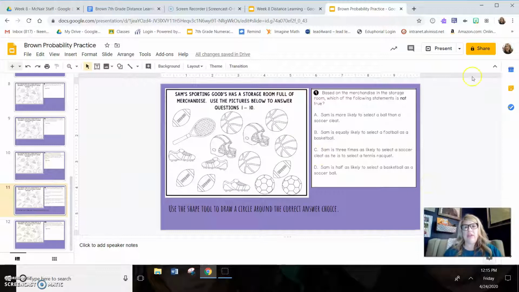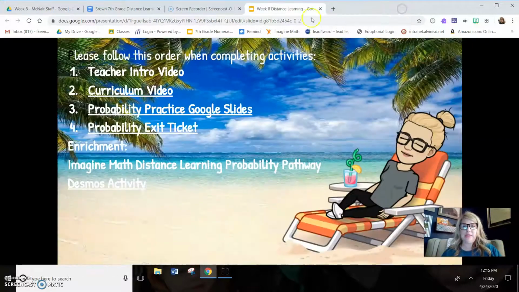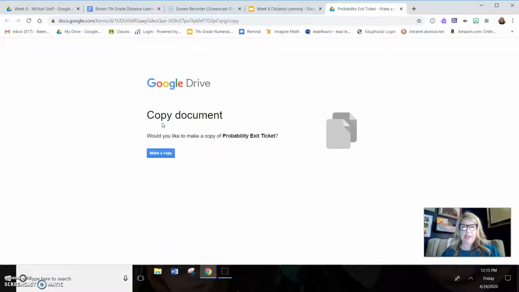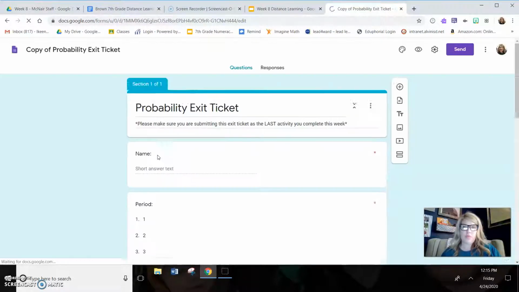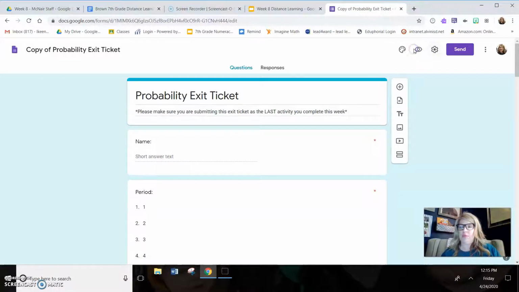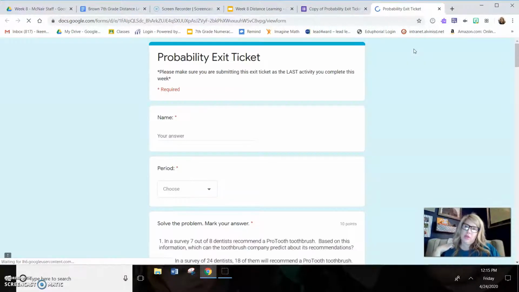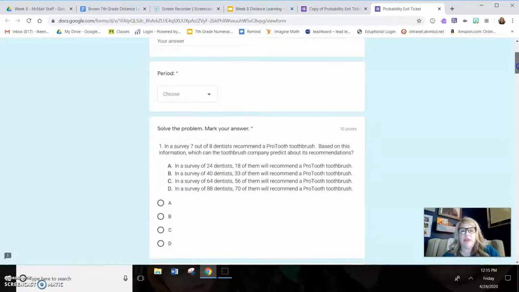Oh, let's go over the exit ticket. I keep forgetting about the exit ticket. All right. So that is your practice. And then here is your exit ticket. Okay, I'm going to go to the preview because, again, I made this so it looks a little funny on my end. Okay, so this is your probability exit ticket. This is what it will look like for you.